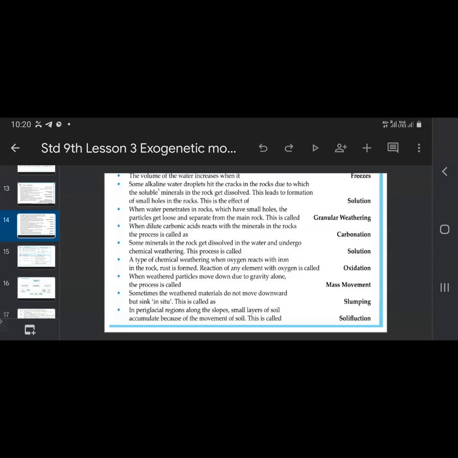When weathered particles move down due to gravity alone, the process is called mass movement. Sometimes the weathered materials do not move downward but sink in situ. This is called slumping. In the periglacial region along the slopes, small layers of soil accumulate because of the movement of soil. This is called solifluction.